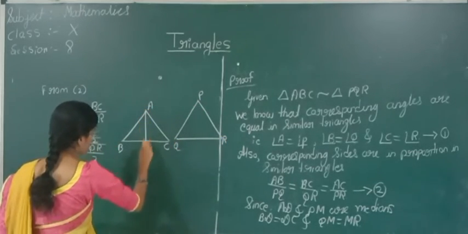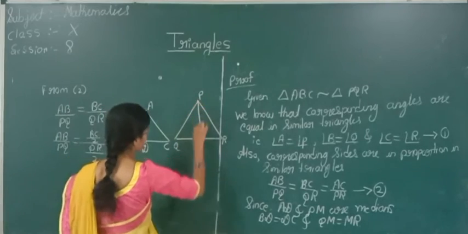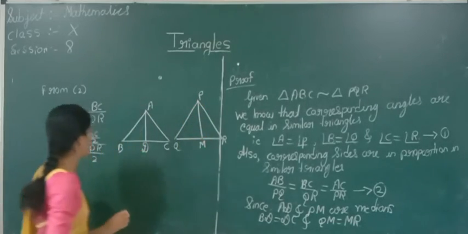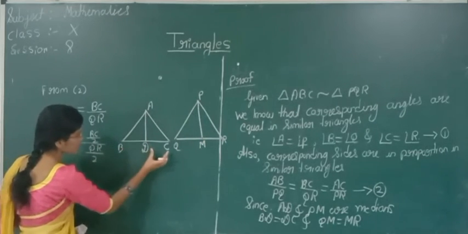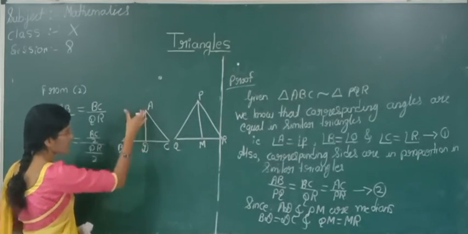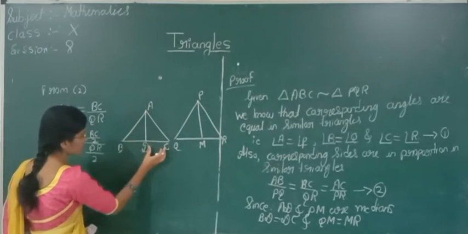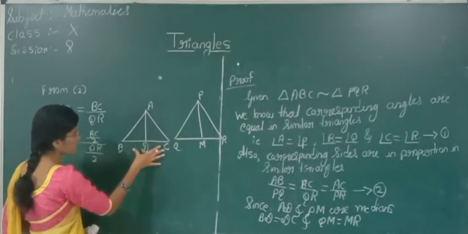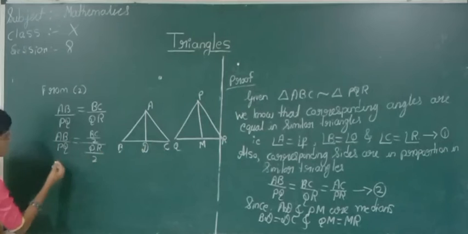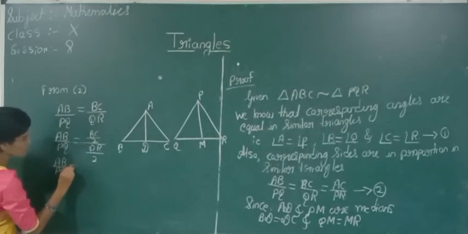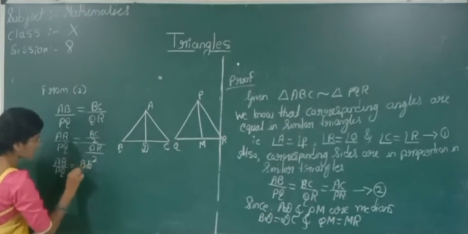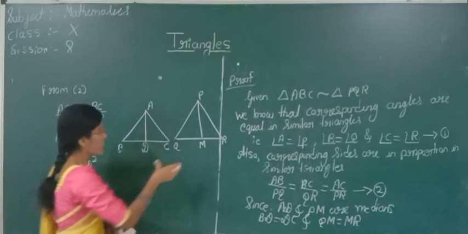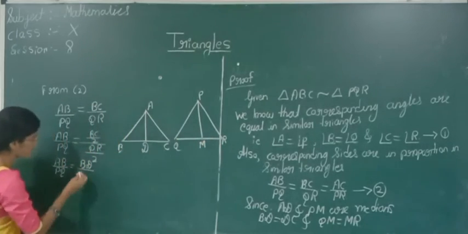Here AD is a median in this triangle and here PM is a median. BC divided by 2 means BD is equal to DC because AD is a median, right? What is BC by 2? Can I write it as BD? AB by PQ is equal to, in place of BC by 2 I can write BD. What about QR divided by 2? It will be QM.